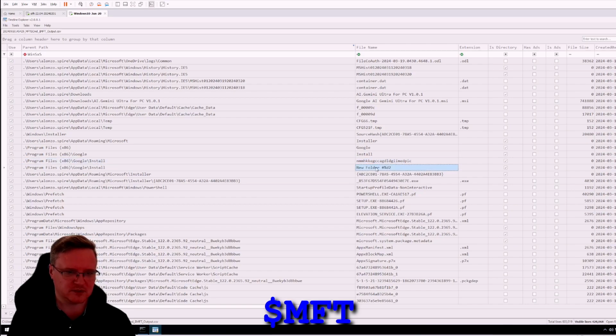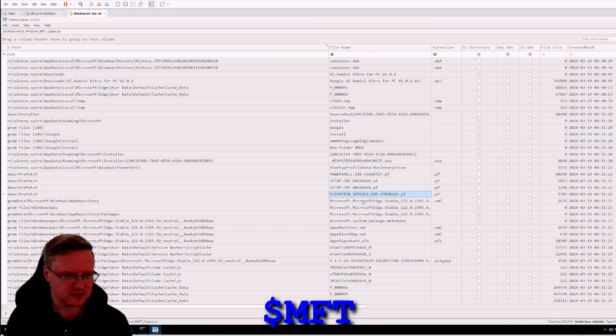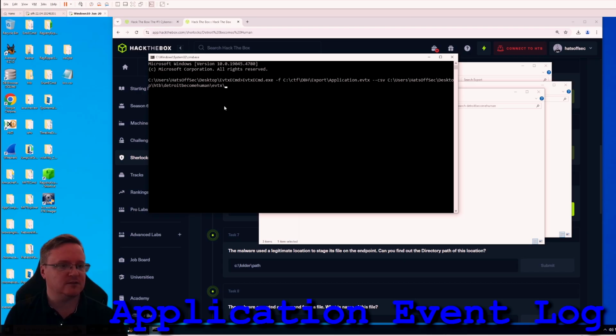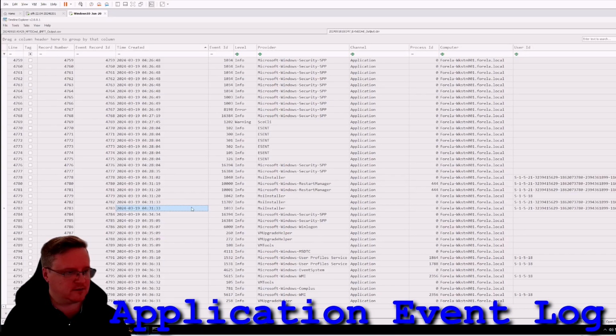Google/install. Got a new folder we made. 0431 and 20 seconds. 22, 23. So there's the elevation service, which we've seen already. Dumping the application event log, see if that gives us a different answer. 31 and 33. Right, so 0431 and 33 seconds.